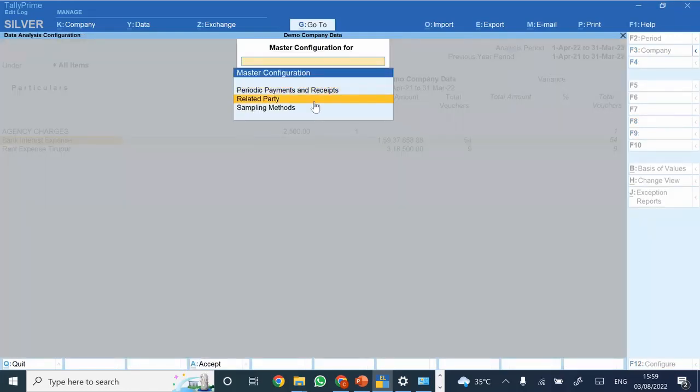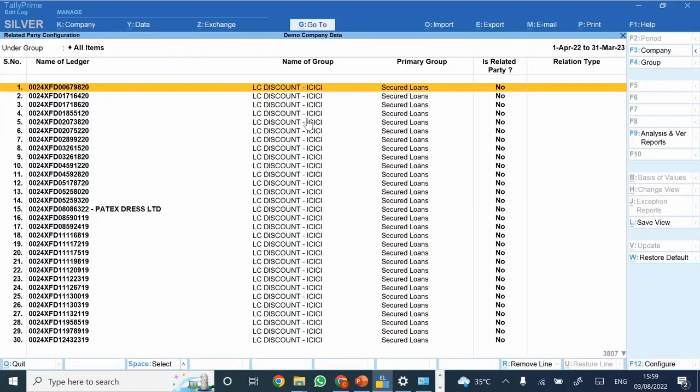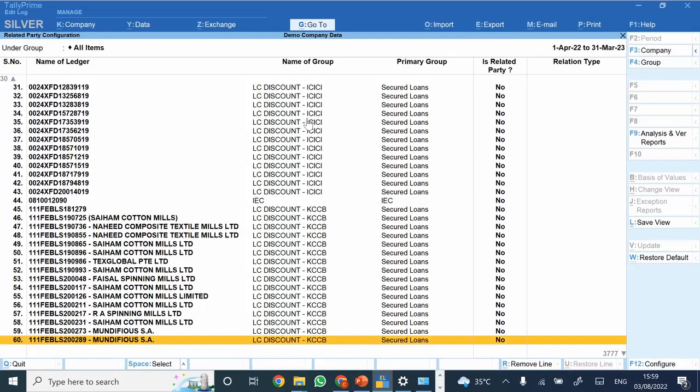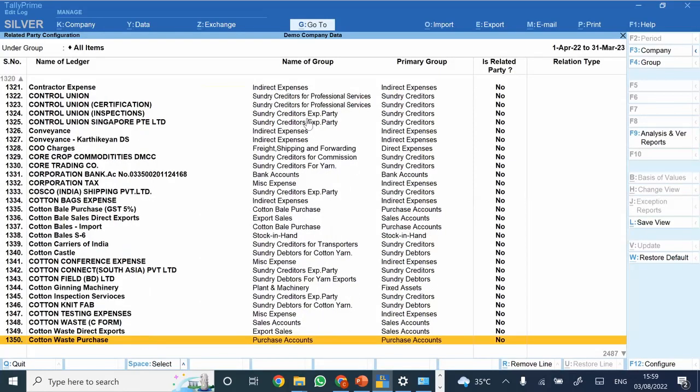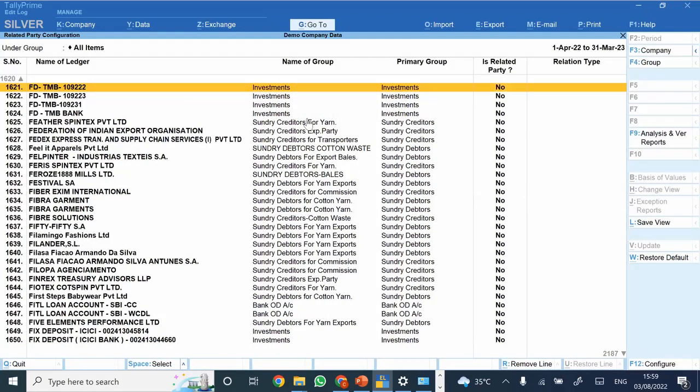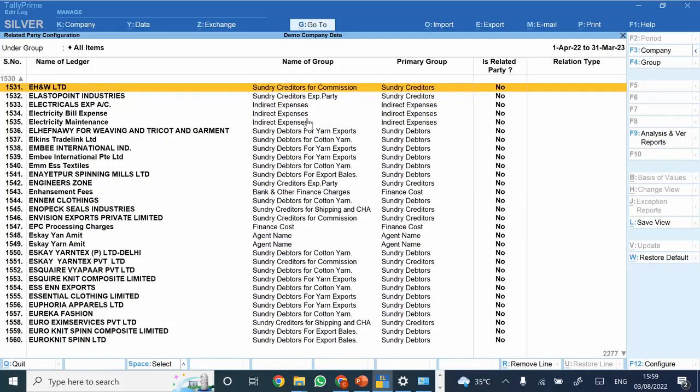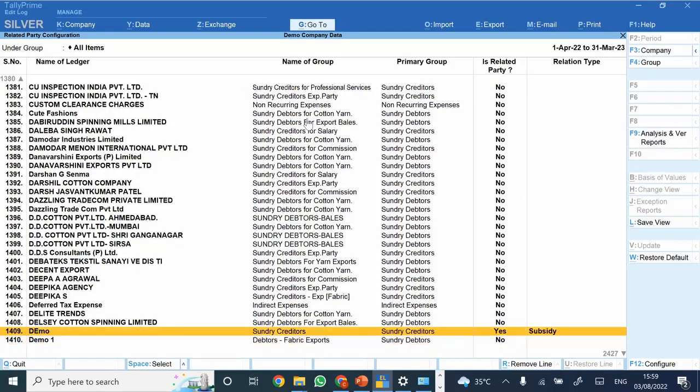Similarly, there is one other option, that is for related party. So let's say for any of the parties, if it is a holding, subsidiary or associate, and you do want to trace how many transactions have been done with the related parties, you could just do the same. You could just open this particular report and just set the same to yes. Yes or no is the same. So I'll just see, this is demo.